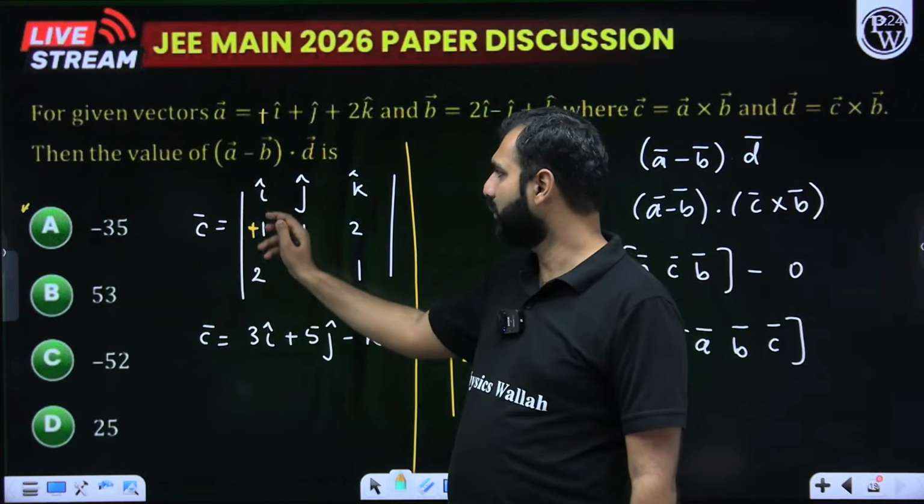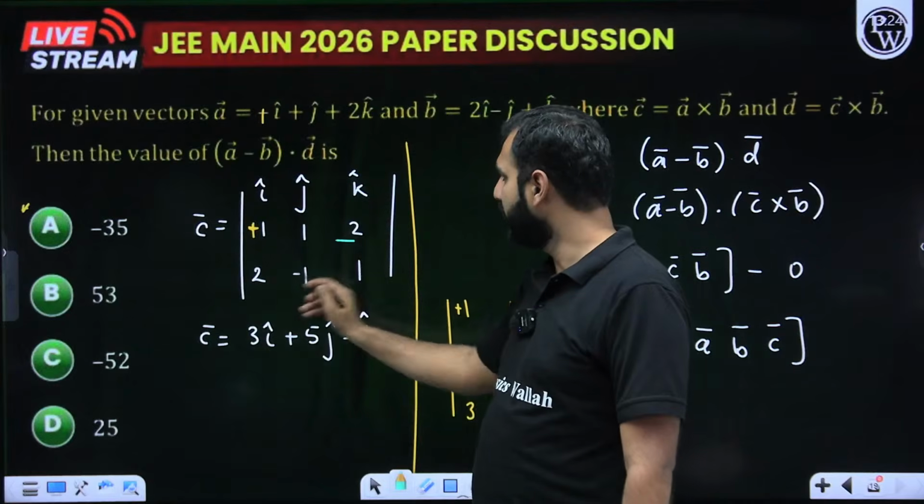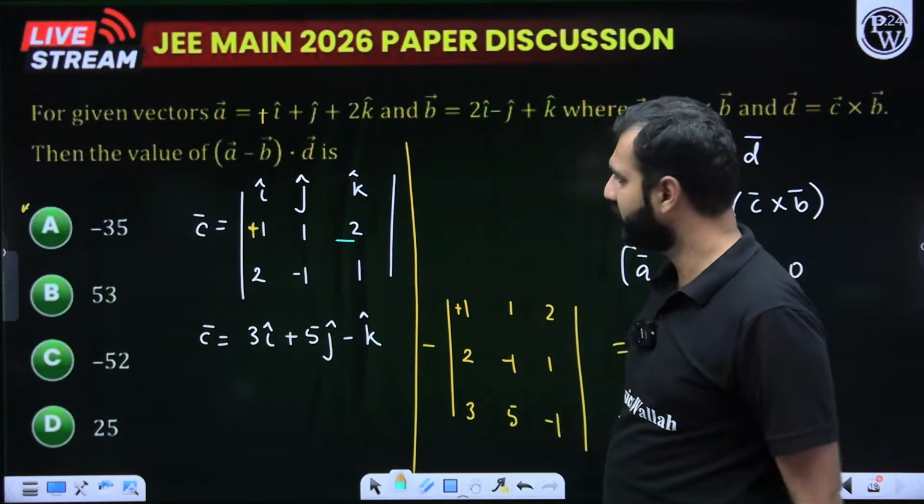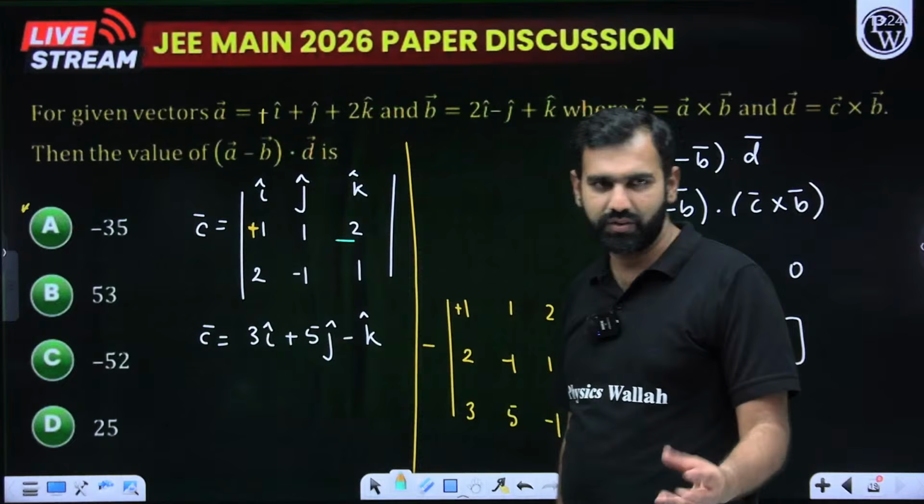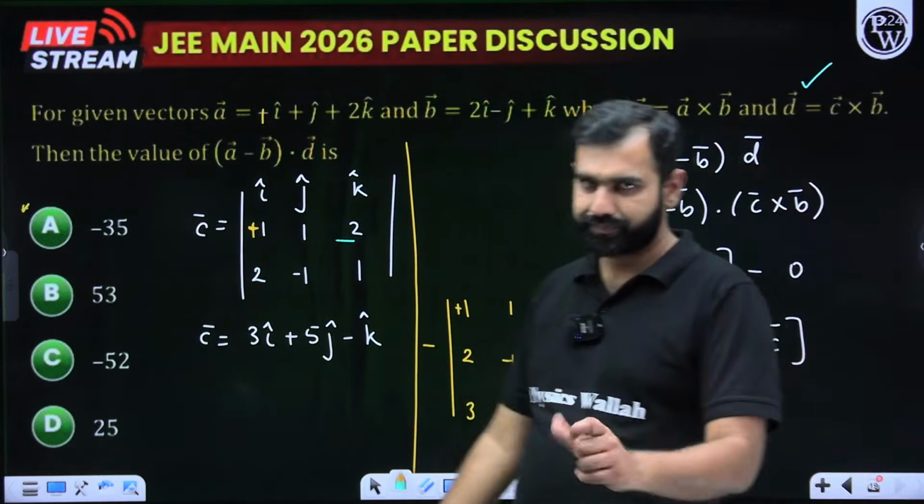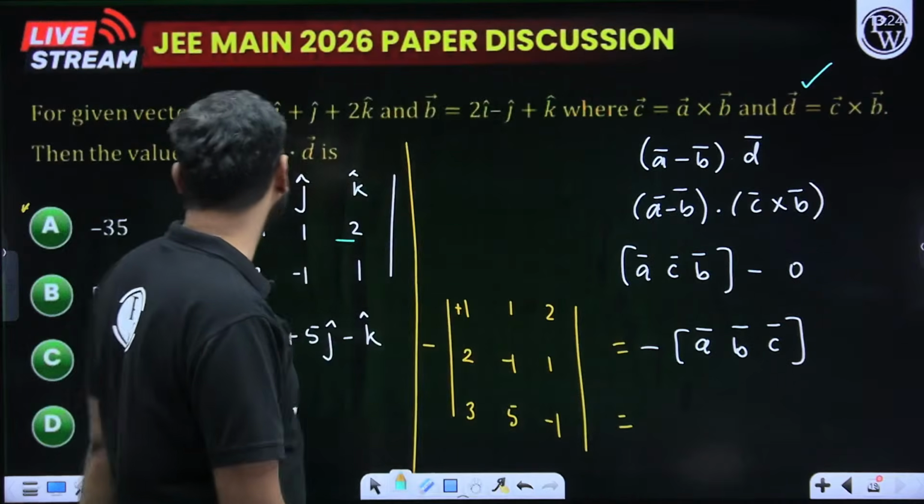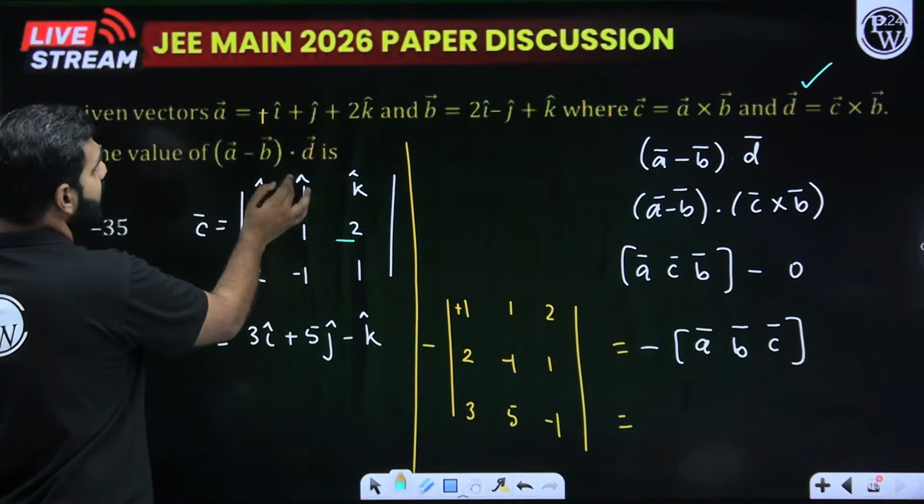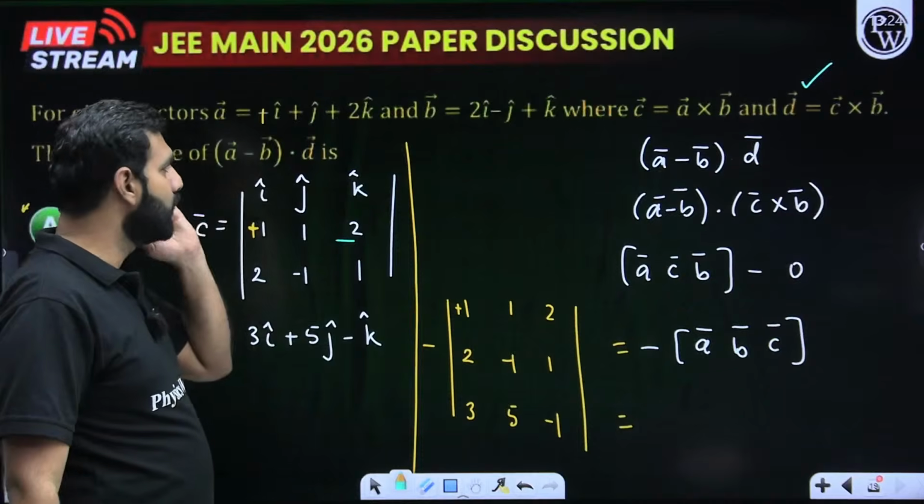Vector C is A cross B, which means what? i, j, k, vector A and vector B. This is how we find vector C. By having this determinant expansion, you can crack vector C. We are told D is C cross B. Okay, so we are told D is C cross B and we need to find (A minus B) dot D.